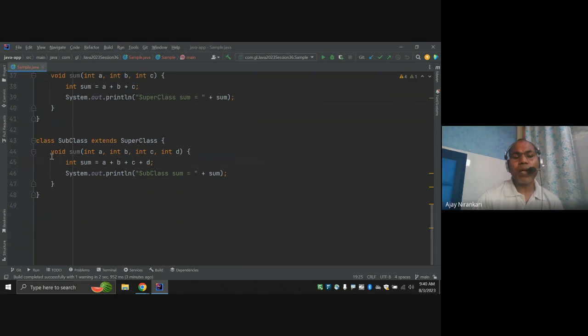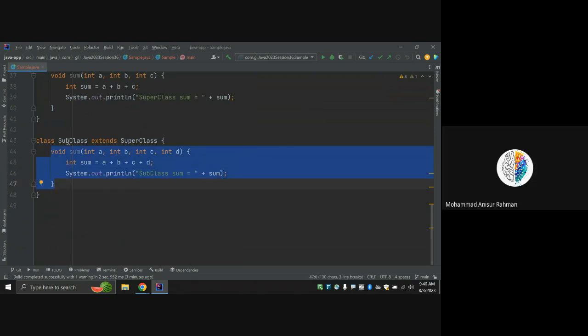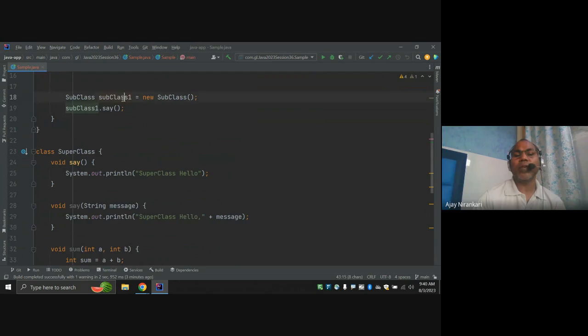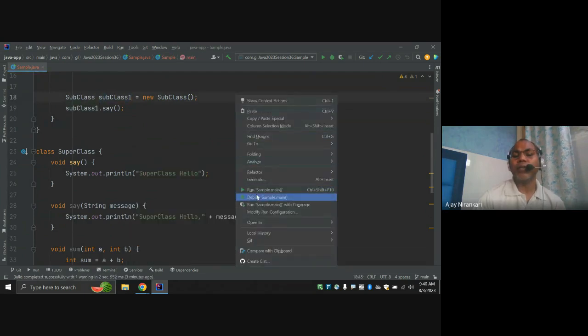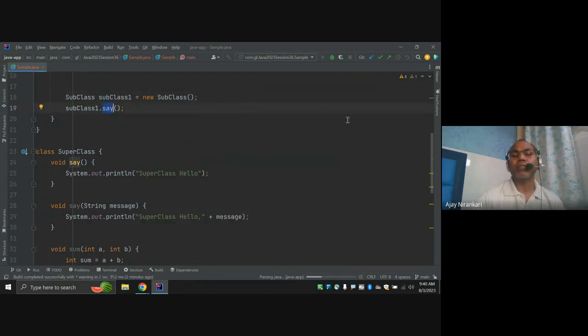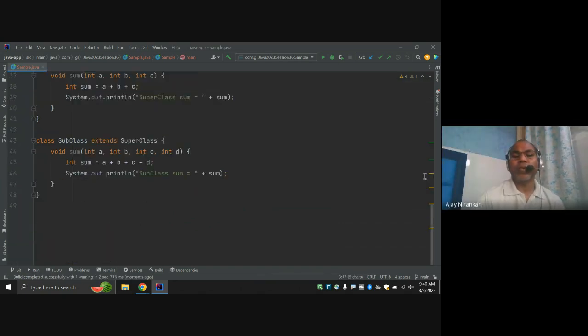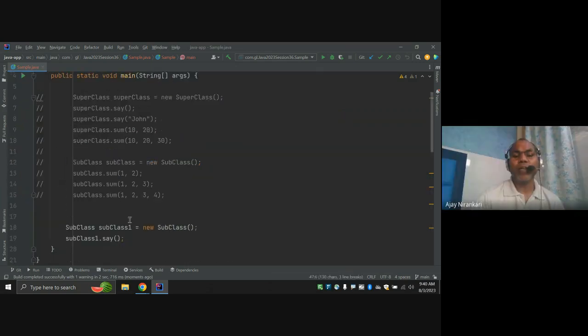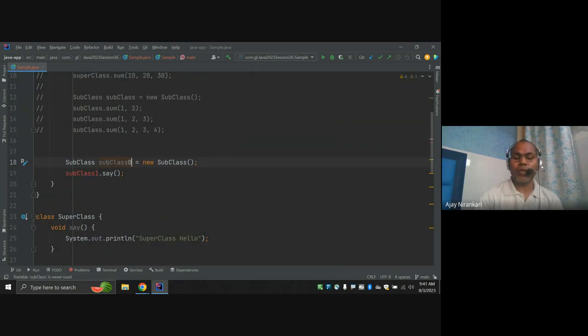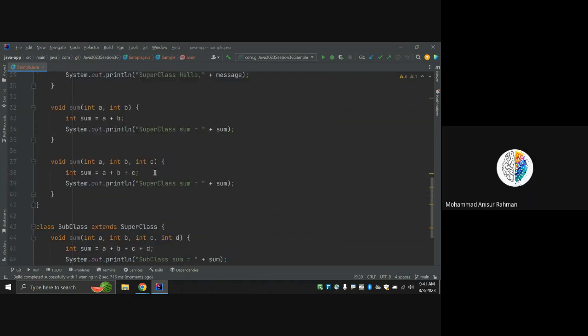Notice in this class I'm not defining any say method. I am creating a subclass object, and with the subclass object I can call the same method. But the same method comes from the superclass. In this subclass, there is no same method, right? But while creating the object of the subclass, I can call the method say. So how is this possible?